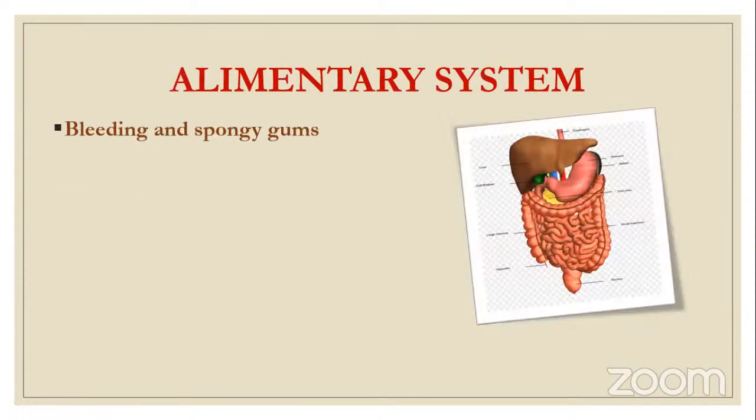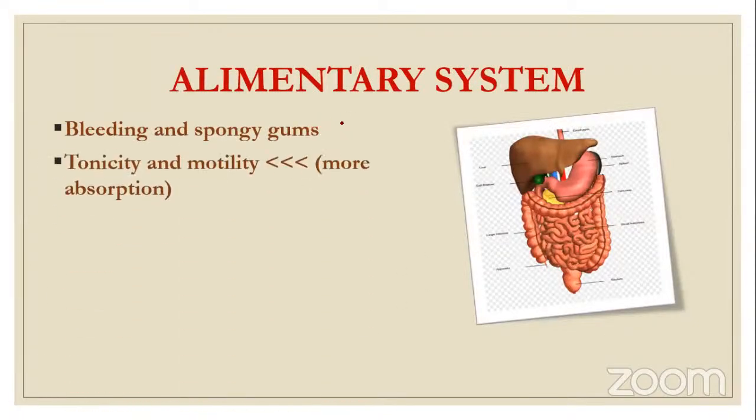Next, alimentary system. There is bleeding and spongy gums because of the hyperemia. Tonicity and motility of the GIT is reduced. Why? Because of progesterone. And when this reduces, there is more absorption. Why do we need more absorption? So that the glucose is produced after eating food, and this glucose is going to whom? It is to the fetus, and that is why this is happening as a physiological change.